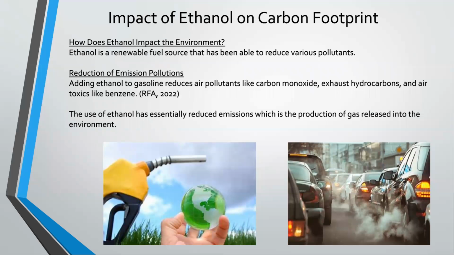So how does ethanol impact the environment? Ethanol is a renewable fuel source that has been able to reduce various pollutants. One of these includes emission pollutants. Adding ethanol to gasoline reduces air pollutants like carbon monoxide, exhaust hydrocarbons, and air toxics like benzene. The use of ethanol has essentially reduced emissions, which is the production of gas released into the environment. We see emission pollutions when you have like a running car or you see like the smoke coming out of the car engine, those would be considered emission pollutants.